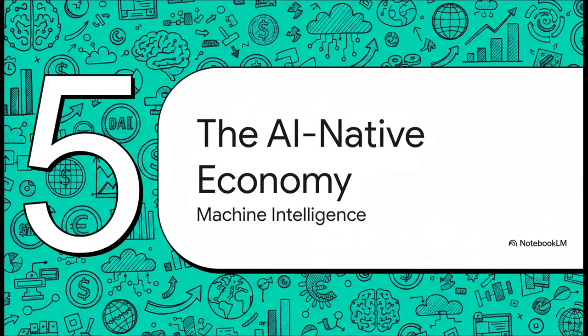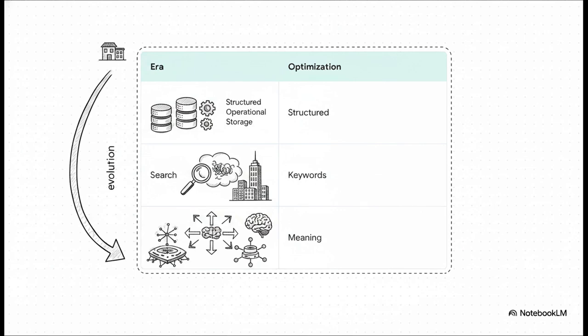Let's zoom out for our final section, Section 5, the AI native economy, the future of machine intelligence. To really grasp just how profound this transformation is, let's look at the evolution of data storage. We started out with traditional databases, heavily optimized around structured operational storage. Then, we moved into the era of search engines, which were all about keyword retrieval. Today, we are fully in the era of vector databases optimized specifically for machine-understandable meaning.